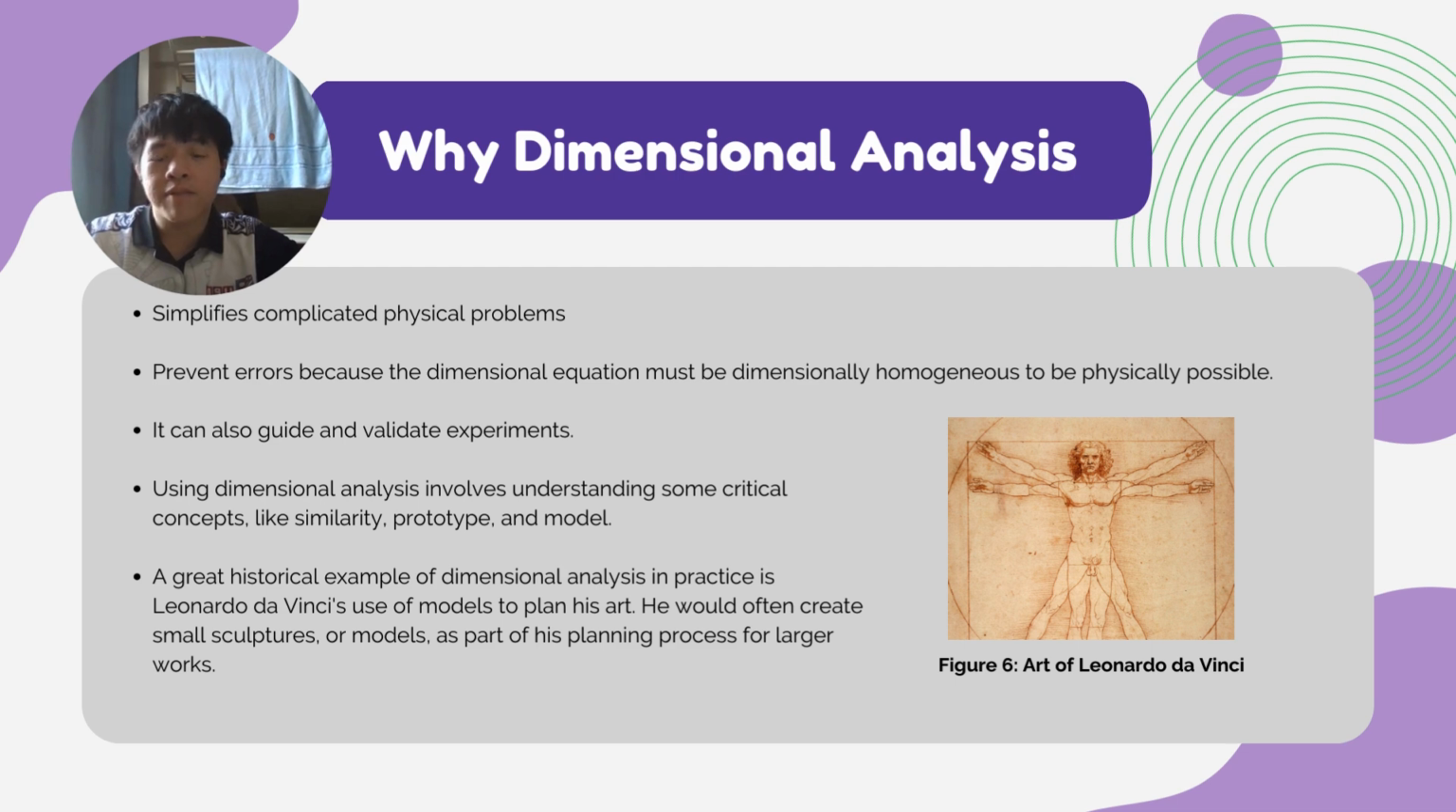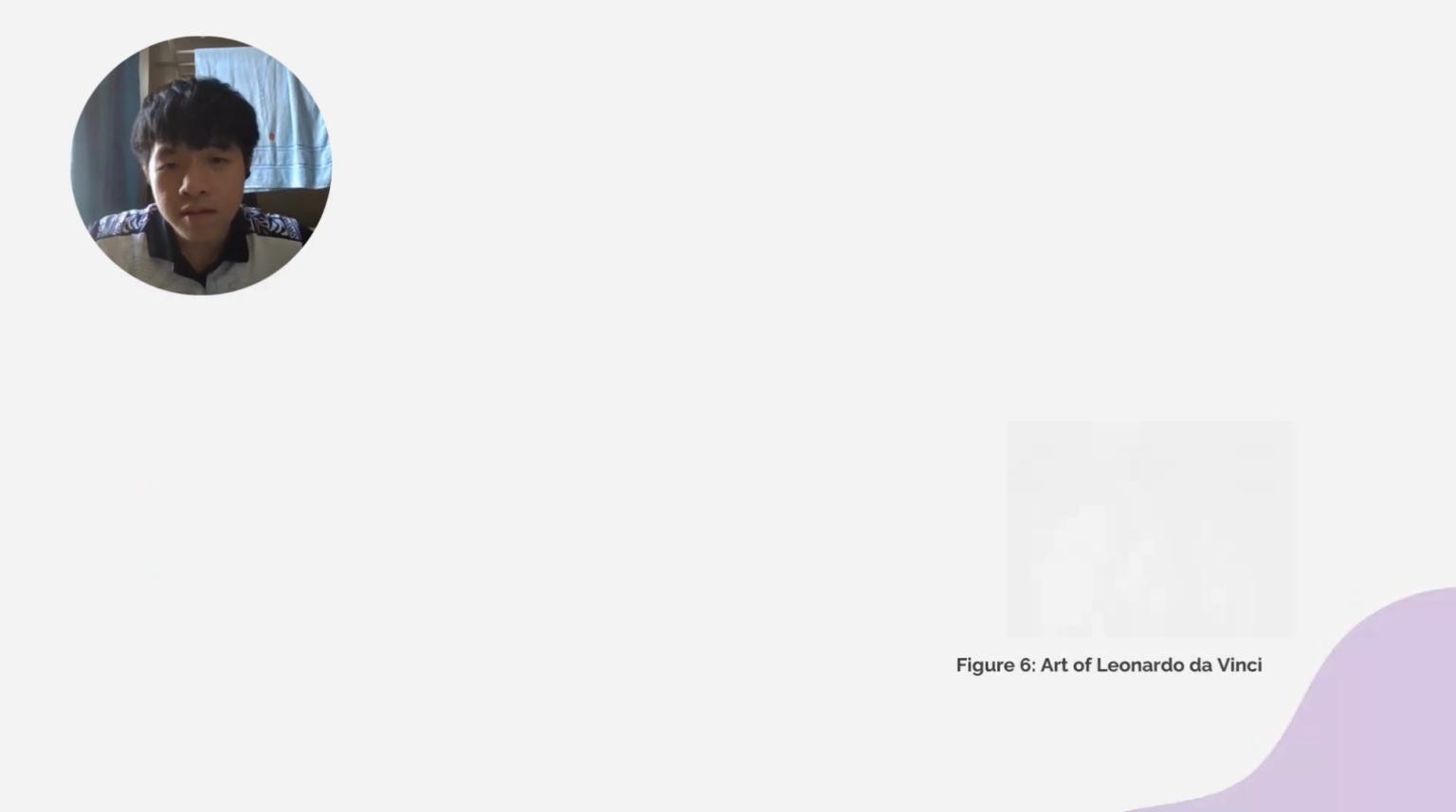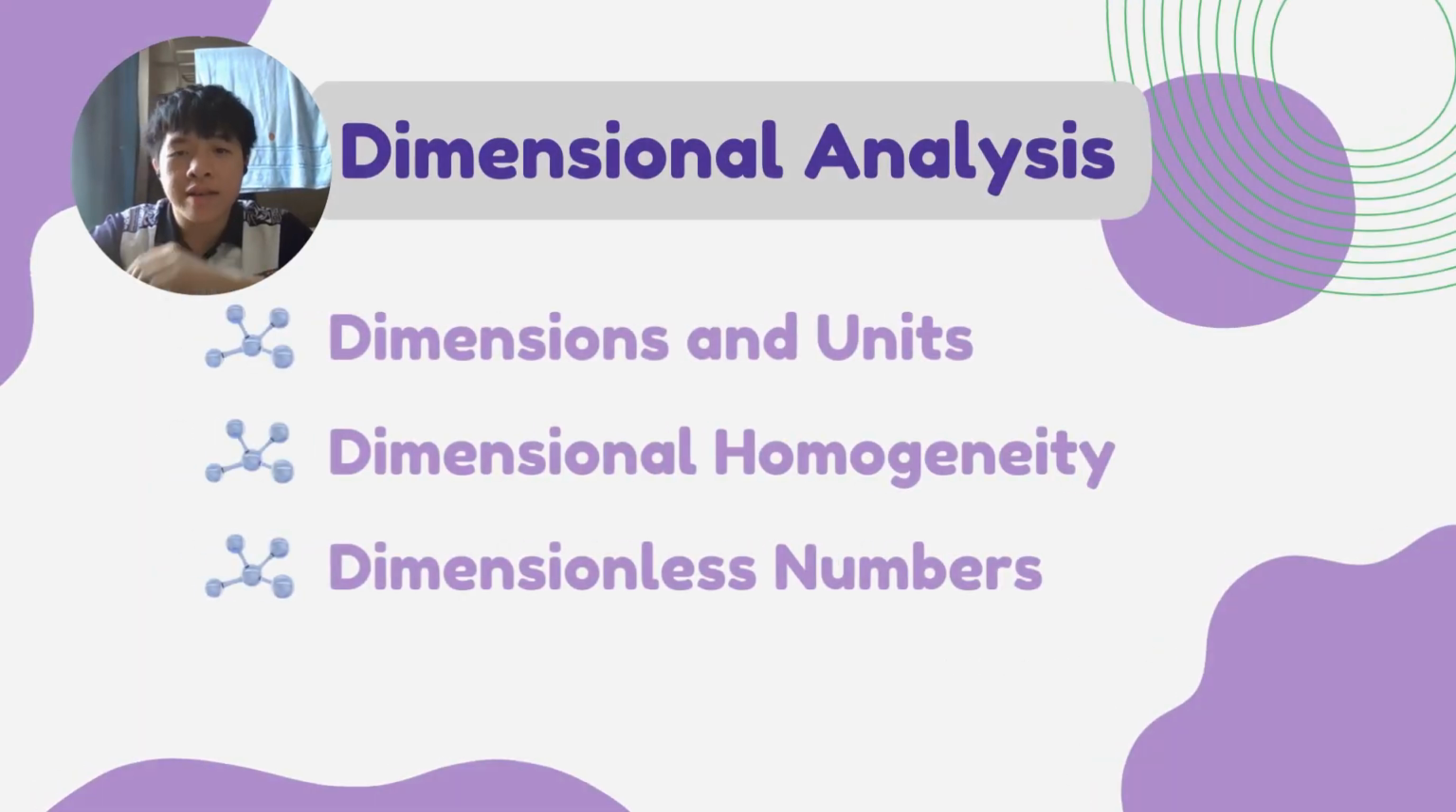A great historical example of dimensional analysis in practice is Leonardo da Vinci's use of models to plan his art. He would often create small sculptures or models as part of his planning process for larger works. There are three topics in dimensional analysis that I'm going to discuss, which are dimensions and units, dimensional homogeneity, and dimensionless numbers.